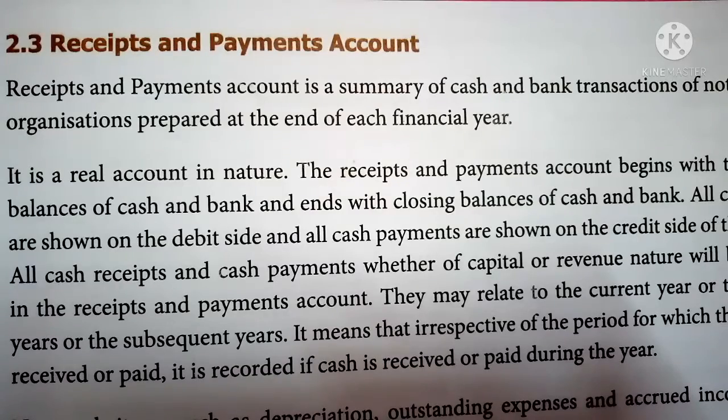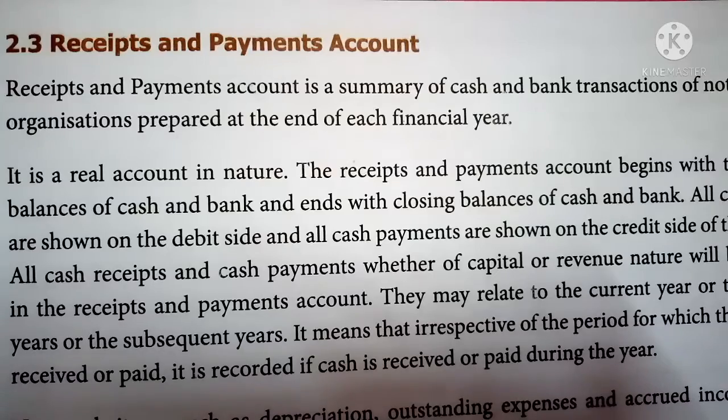All cash receipts are shown on the debit side, and all cash payments are shown on the credit side of this account. So in this account, the receipts and payments account, all cash incomings first commence with the opening balance on the debit side, that is the left side of your account notebook, followed on the debit side by all cash incomings, all cash receipts, whether they relate to the current year, a previous year, or a subsequent year.